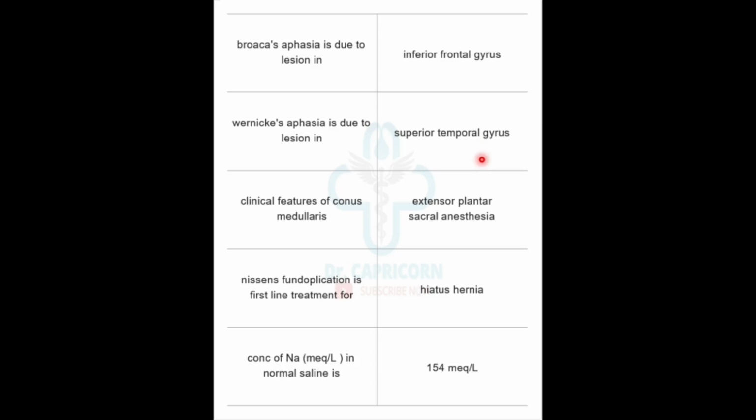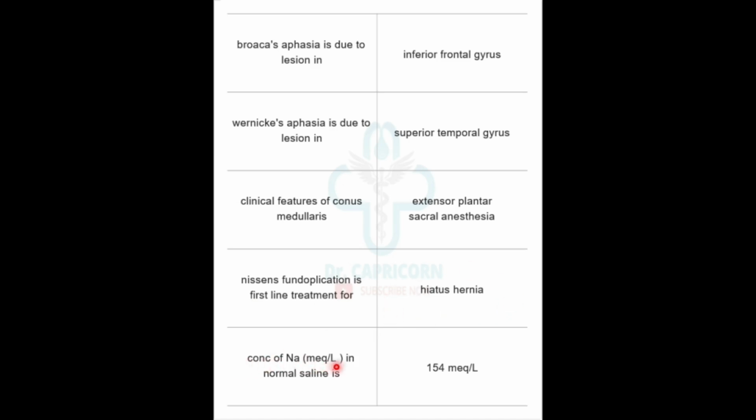We also have to know the area of both Wernicke's and Broca's. So Wernicke's area is 22 and Broca's is just double the Wernicke's area, that is 22 into 2, 44. So Wernicke's area is area number 22 and Broca's area is area number 44. Clinical features of conus medullaris are extensor plantar reflex and sacral anesthesia. Nissen's fundoplication is first line treatment for hiatus hernia.